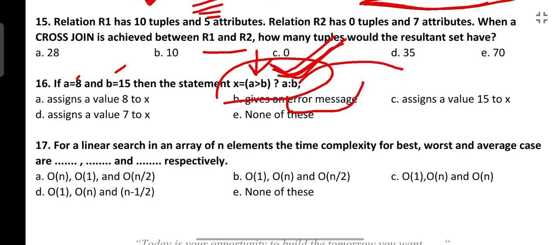Is A greater than 15? No, A is less than 15. So obviously the value of B is assigned to X. What is the value of B? 15. So 15 is assigned to X. Option C is the correct answer here.